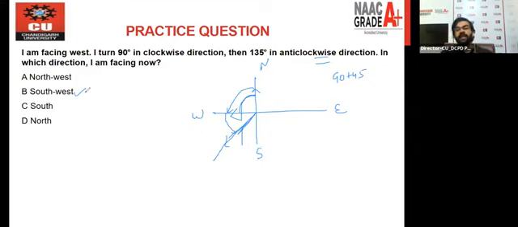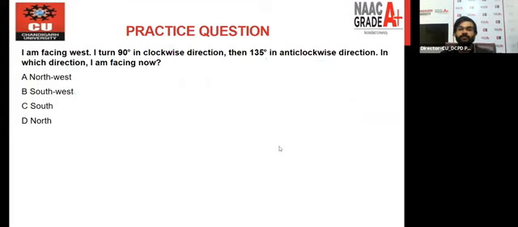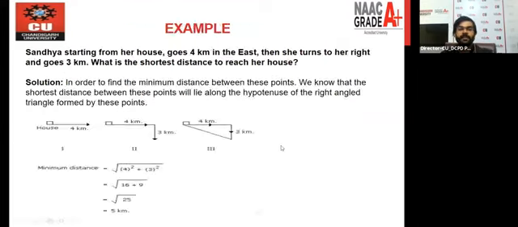Okay, so simply you can see that with the help of this diagram, we can move toward the clockwise direction, we can move toward the anti-clockwise direction, and finally we are getting the answer. So these are not very hard questions. Simply a single diagram is sufficient to solve each and every question from this chapter, right? So let's move toward the next slide.